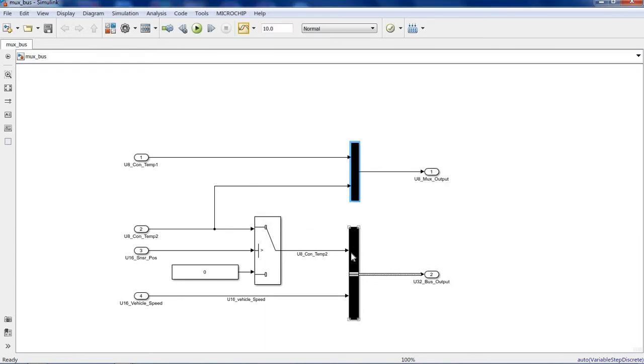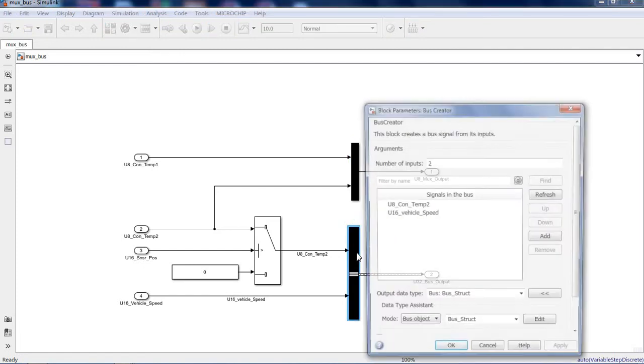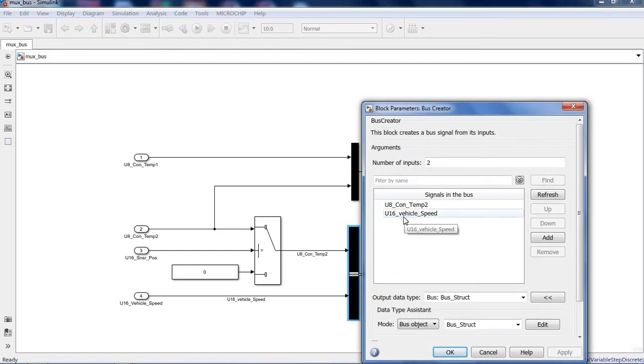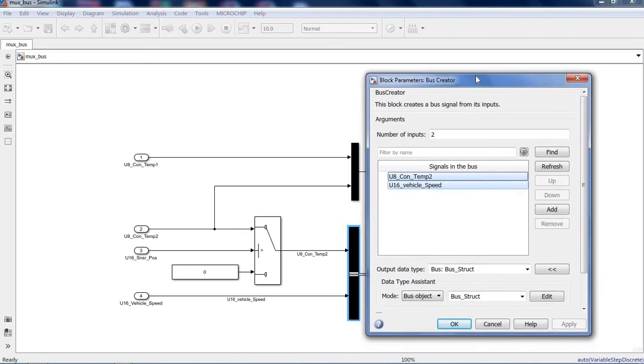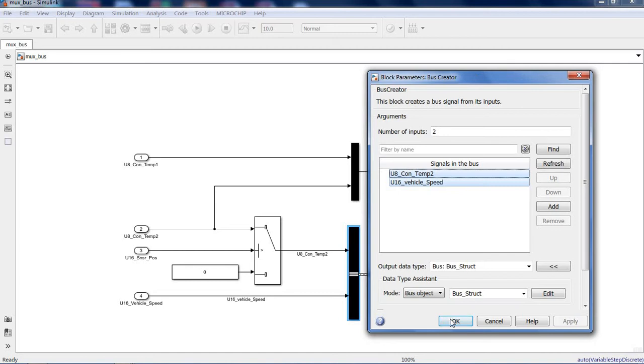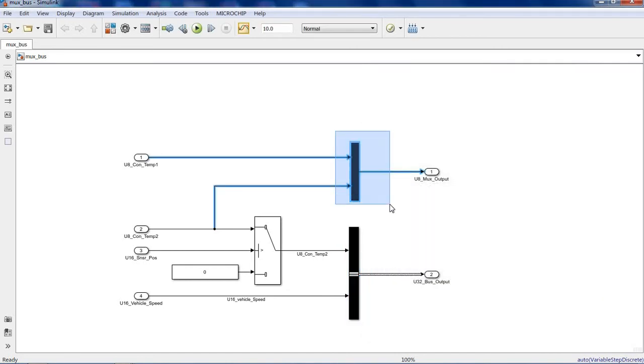Now if I click on the bus creator block, you have the option here to choose the number of inputs as well as the output data types from this bus block. So the main difference between these two is that in mux we cannot choose the output data type, but in the bus creator block we can choose the output data types.